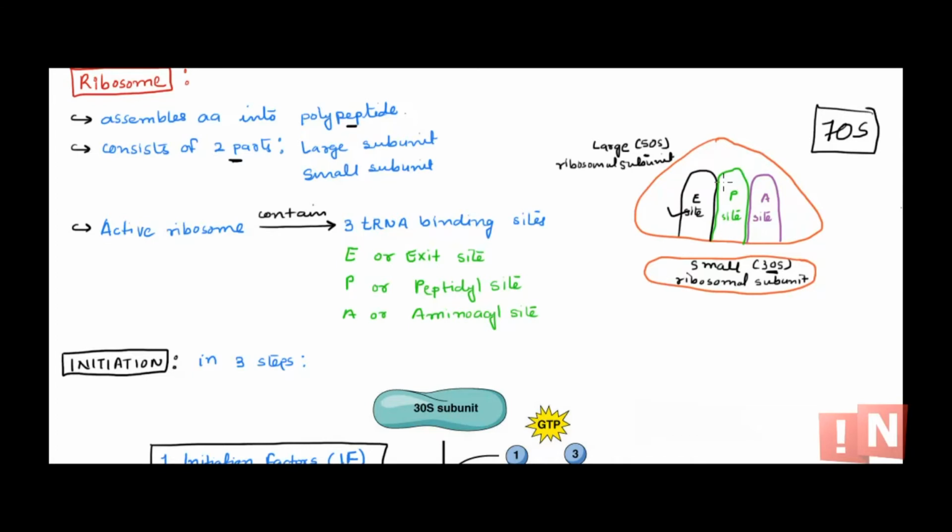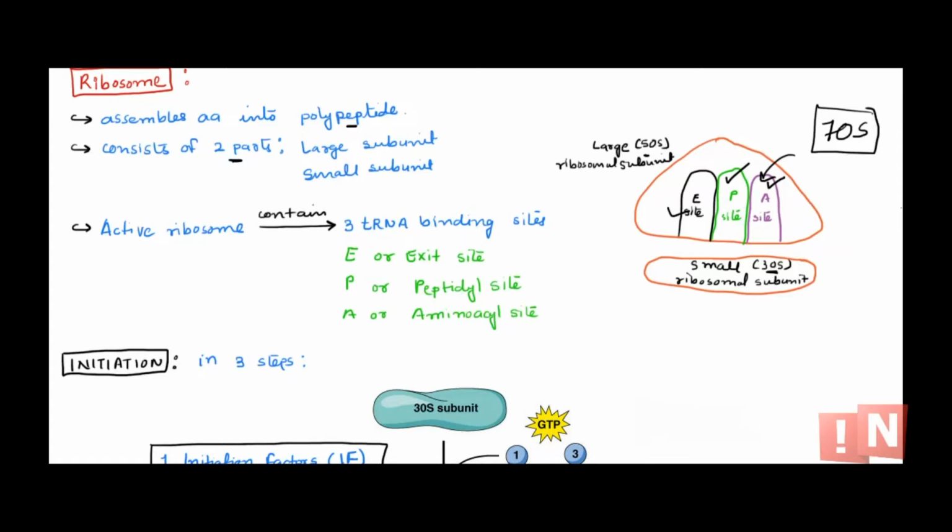P site is the peptidyl site, that means that is where the peptide bond formation occurs, and the A site, the aminoacyl site, that means that is where the new amino acid will enter. So this will become clear once again when we are moving on with the procedure. But remember, when the active 70S ribosome is ready, there are 3 sites for tRNA binding, that is the E site, P site and A site, and this is the sequence EPA.